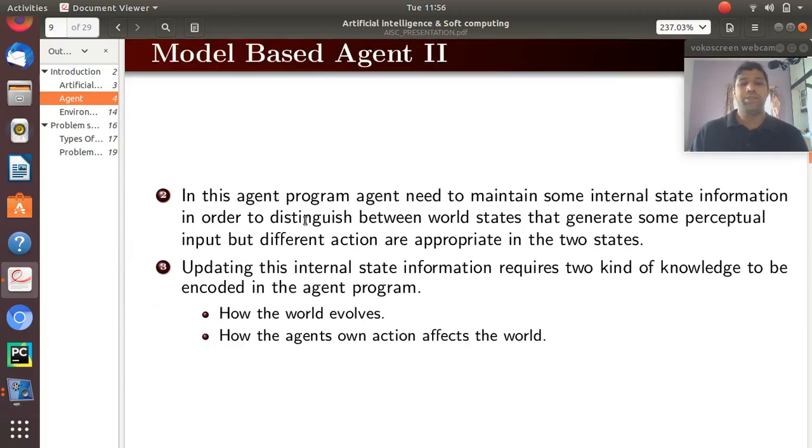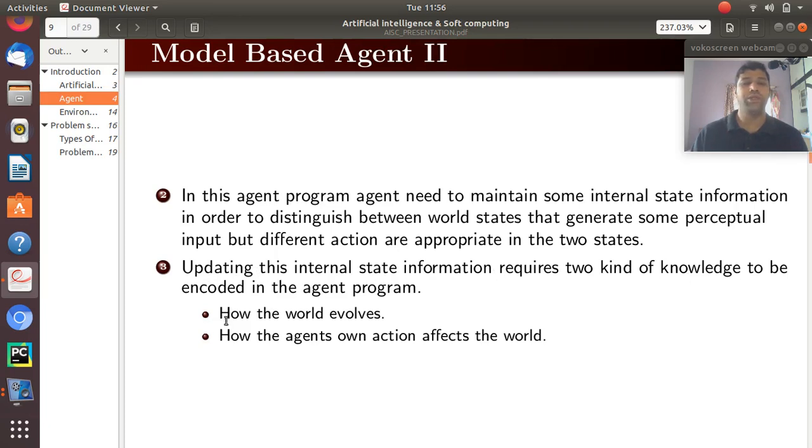In a model based agent, the agent program needs to maintain some internal state information in order to distinguish between the world's current state and its evolving states. So a simple reflex agent is taking into account only the current state, but this model based agent is also taking into consideration the current state as well as the next evolving state.